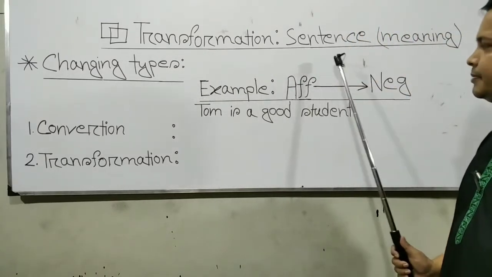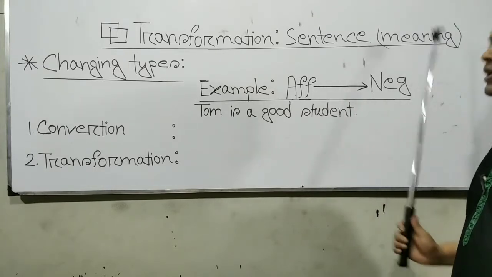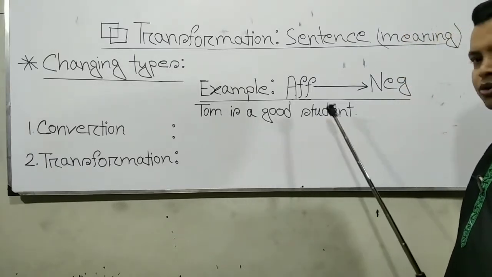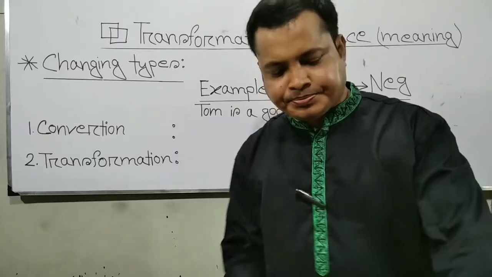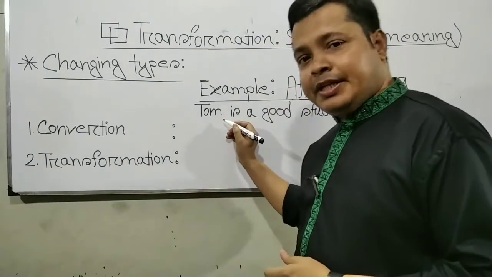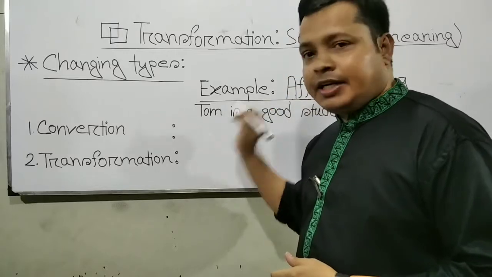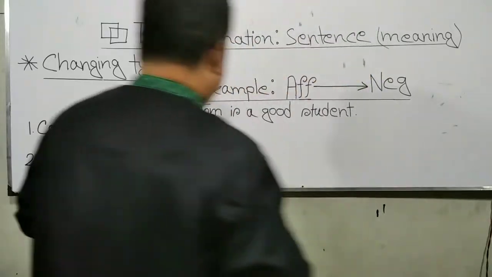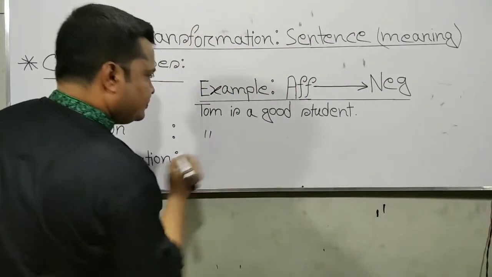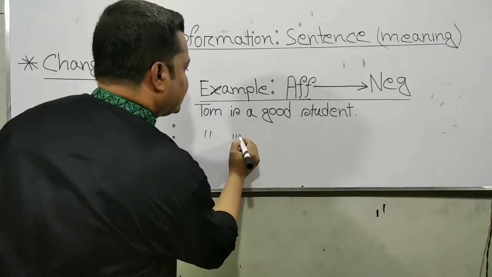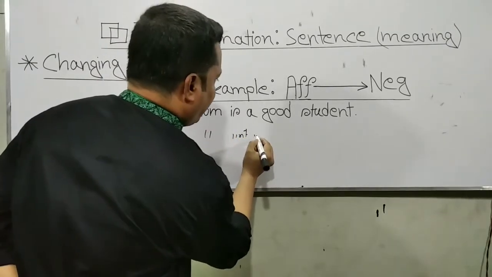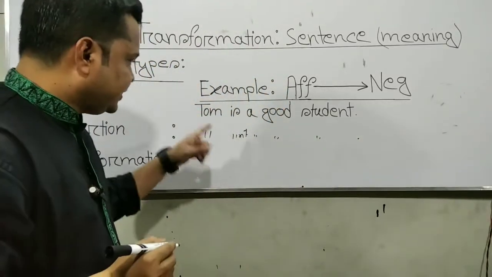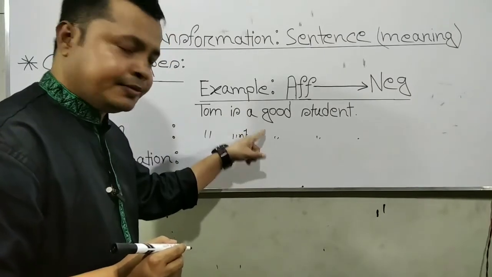Example of an affirmative sentence into a negative sentence. Affirmative sentence, for example: Tom is a good student. Now we will change this affirmative sentence into negative, first by conversion, then by transformation. Look at this: Tom is not a good student, full stop. This is conversion of the sentence, changing sentence structure with meaning.